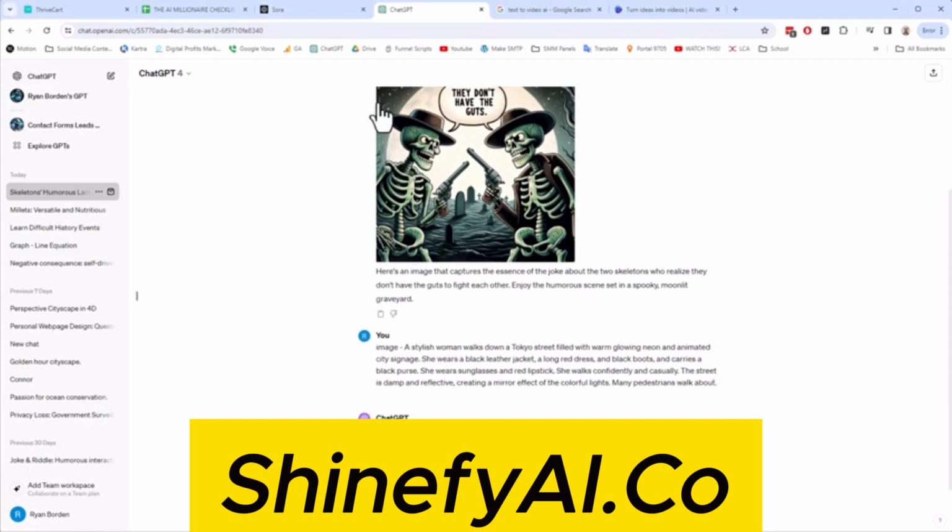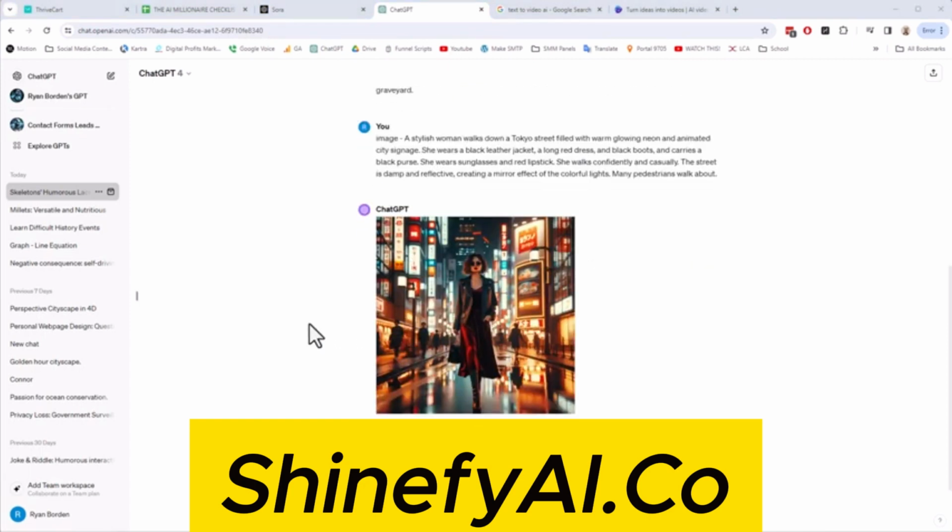Stick with me here. Let me show you how this connects together. Okay, so I can make this as an image, right? And I can actually take a string of images, which is really all video is anyway. It's a bunch of frames of images put together in motion. So I can take the images, and I could use a tool like CapCut here.